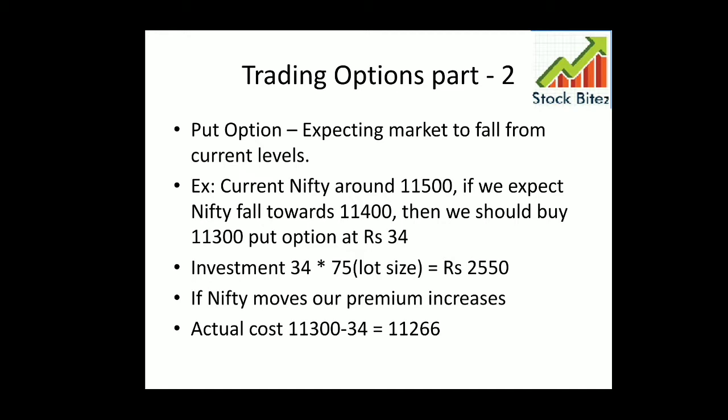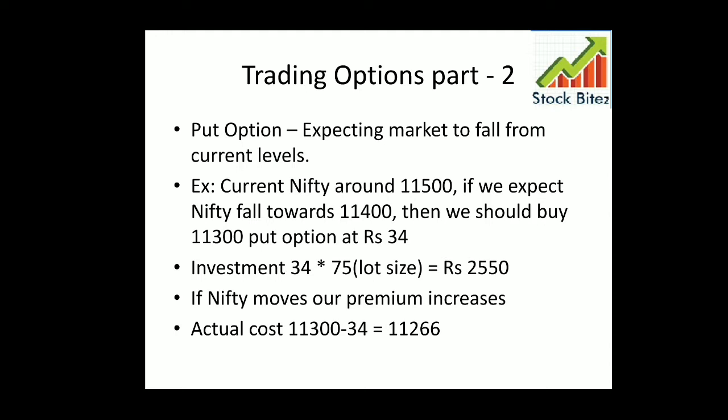If Nifty moves down, because we are expecting the market to move down, then this premium also increases. Here you can see the actual cost. What is meant by actual cost? We selected 11,300 as the strike price, and we bought the premium for 34 rupees. So 11,300 minus 34, that is 11,266, would be the actual cost.